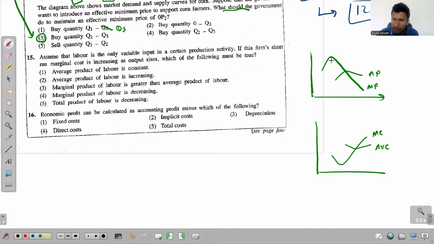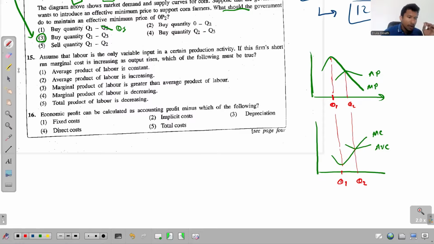At the quantity, let's say Q1, MP reaches its highest, and at that same quantity, MC should reach its lowest. And when the quantity is Q2, say MP crosses AP, and MC crosses AVC at the same quantity.